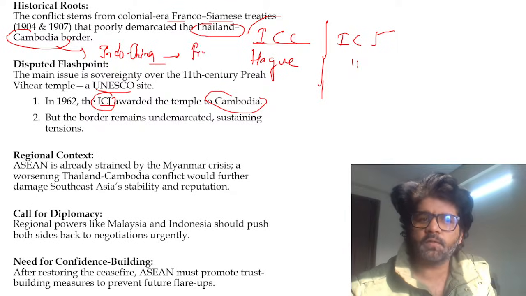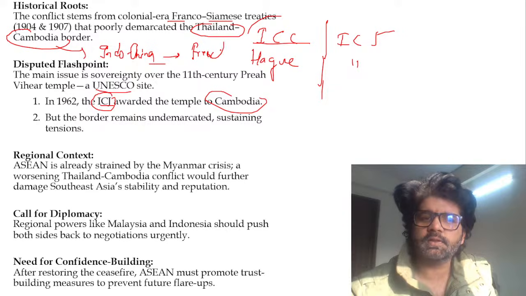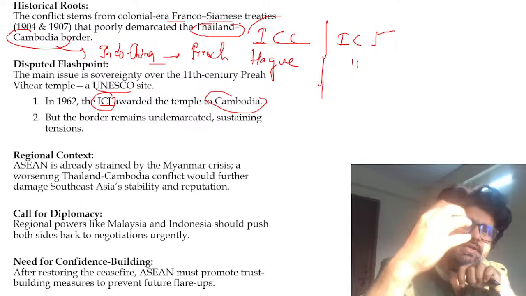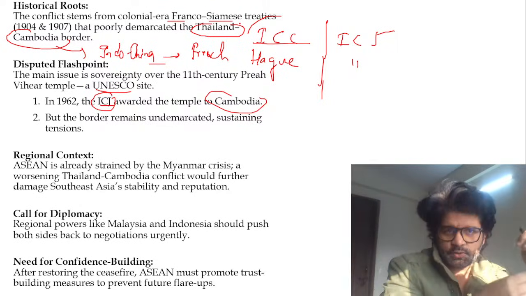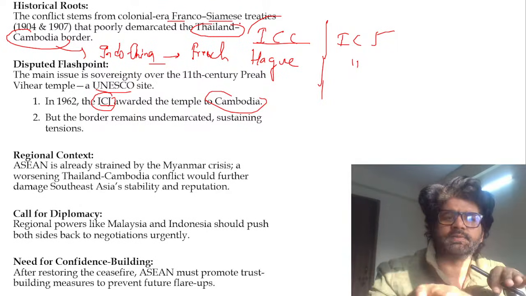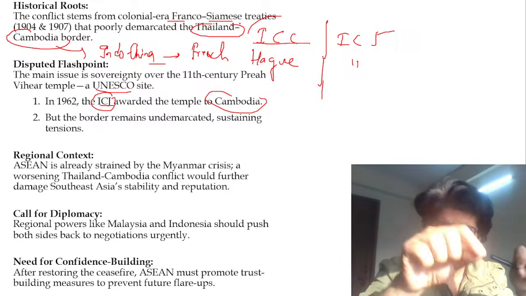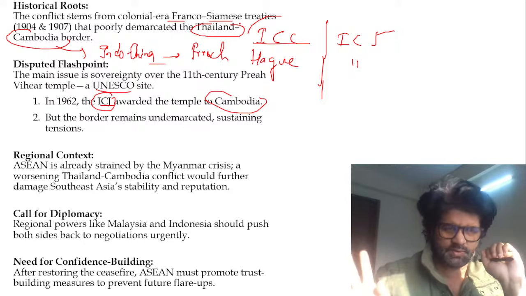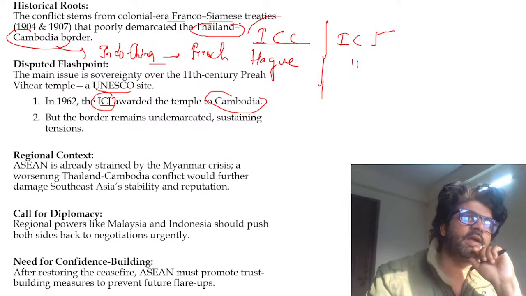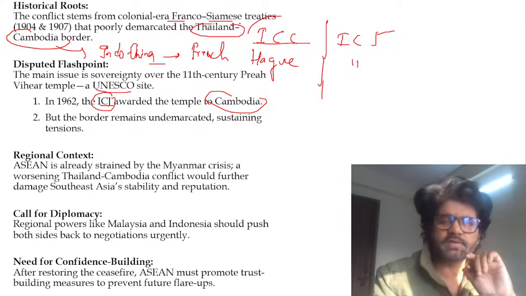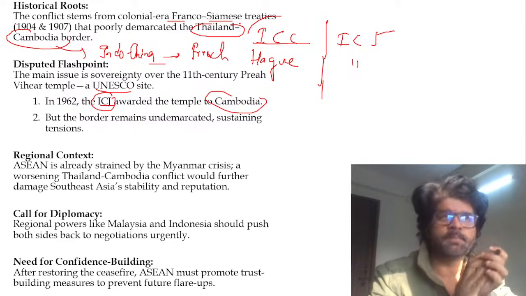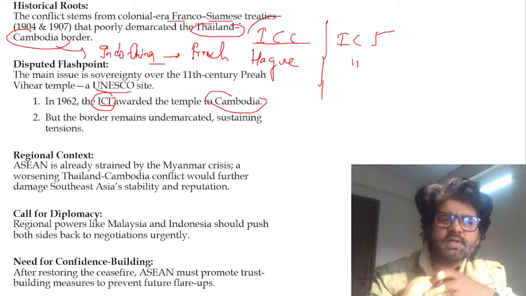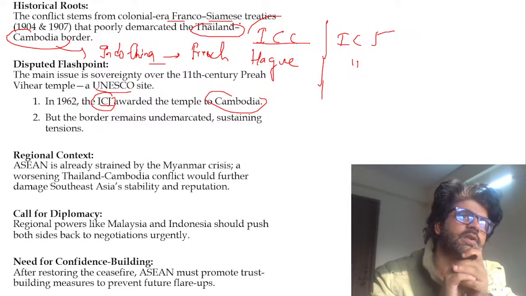So France, a French kingdom, and this Siamese kingdom in Thailand, they did a pact via which the Siam kingdom gave certain areas to French territories. Because of which this whole treaty happened in 1904 and 1907, and which led to some poor demarcation, just like we have the Radcliffe Committee, which did poor demarcation between India and Pakistan, which led to issues in Kashmir, Gujarat, sometimes Rajasthan as well. Gujarat is peaceful, but yeah, Rajasthan, we sometimes fight in the region around Jodhpur, etc.